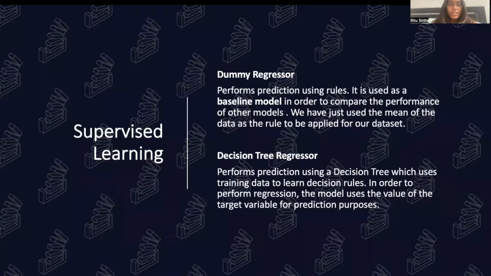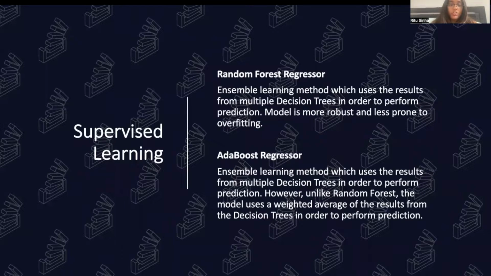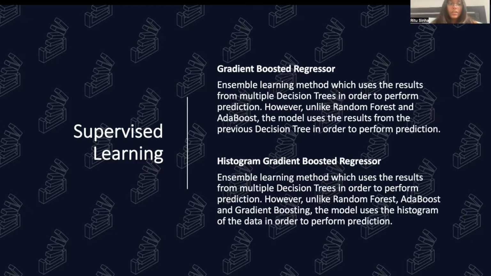The different supervised techniques that were implemented include the dummy regressor, which we used as our baseline model, which always predicts a mean value of compensation; decision tree regressor, which builds the regression model in the form of a tree structure based on categorical features; the random forest regressor, which was an ensemble learning method using results of multiple decision trees; the AdaBoost regressor, which was an ensemble learning method using a weighted average of decision tree models; and gradient boost and histogram gradient boost regressor, which employed the previous decision tree and the histogram of the data in order to obtain predictions.